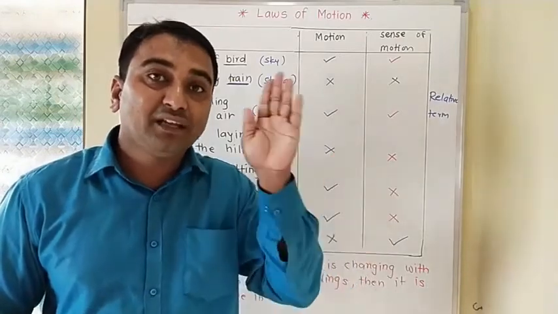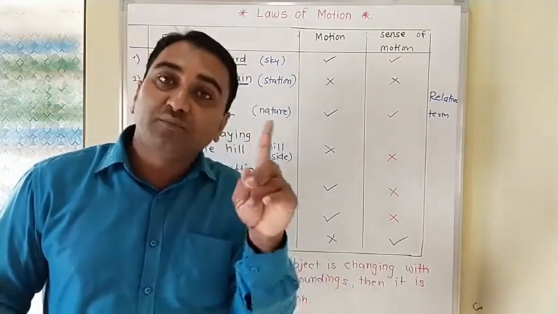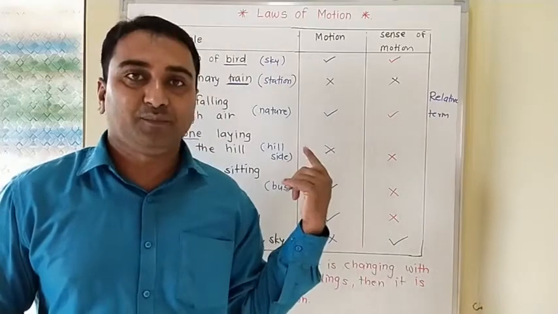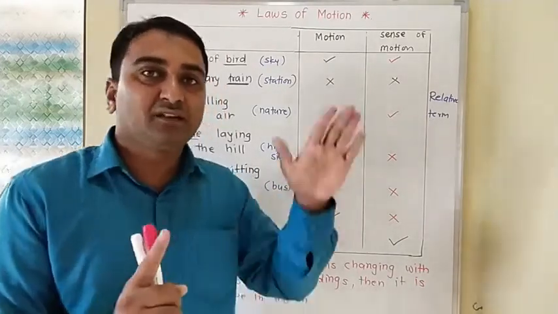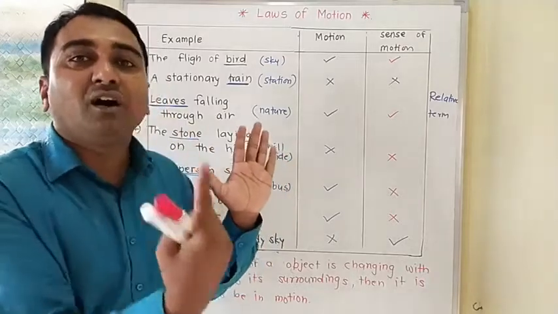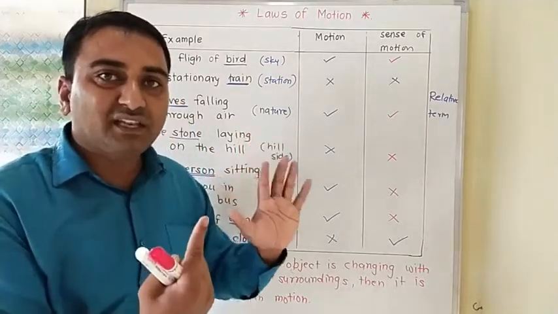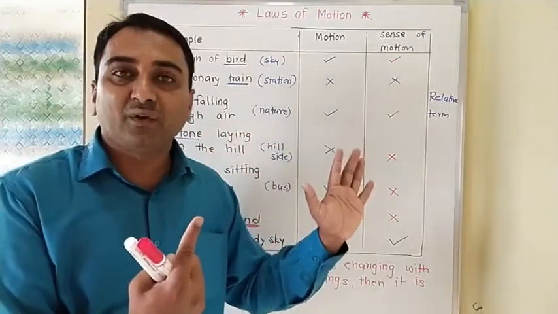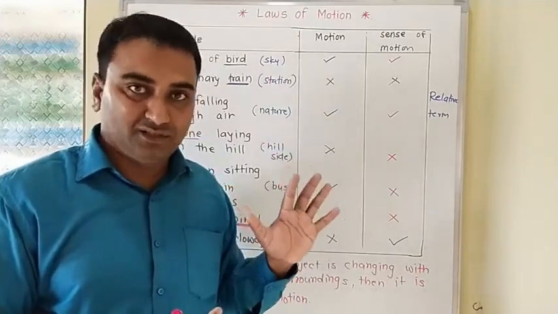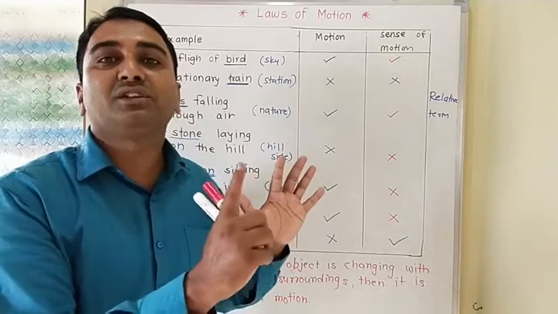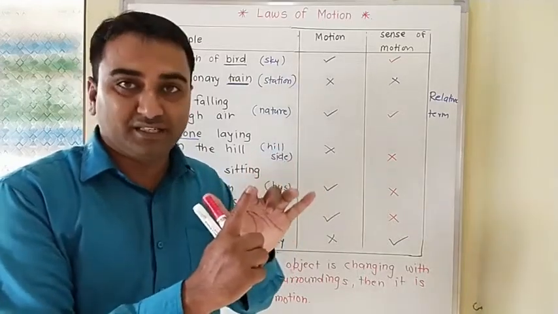Actually the person is moving, but he observes the surrounding in motion. So like this, any one thing should be stationary, either the surrounding or the object. If the object is stationary, there should be a change in the surrounding. Or if the surrounding is stationary, then there should be a change in position of the object.